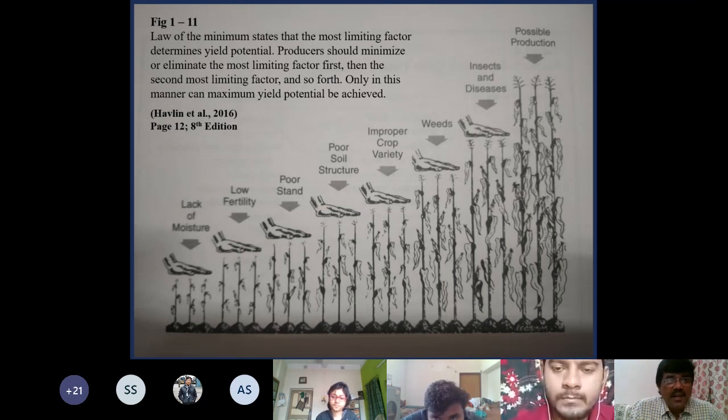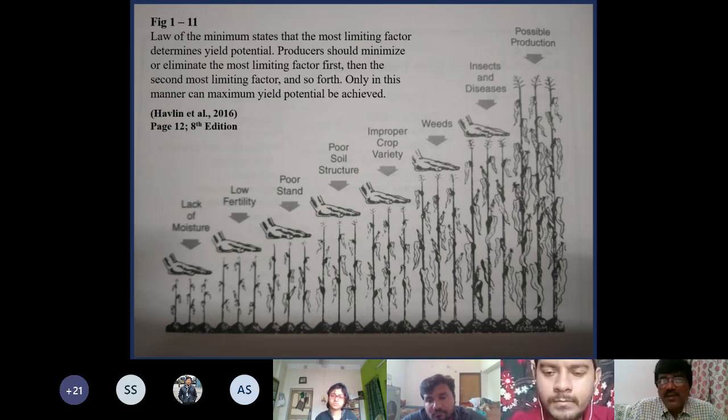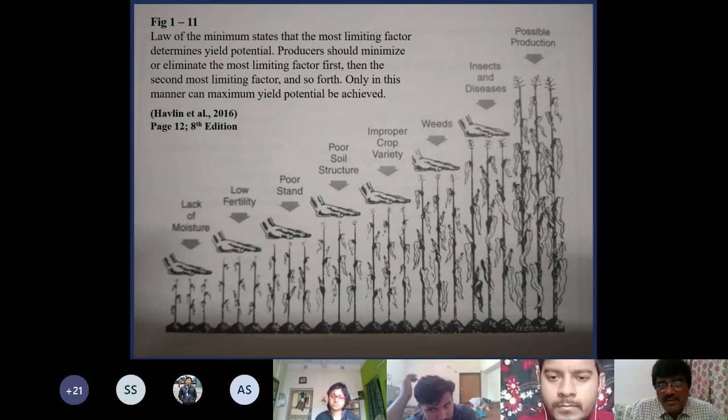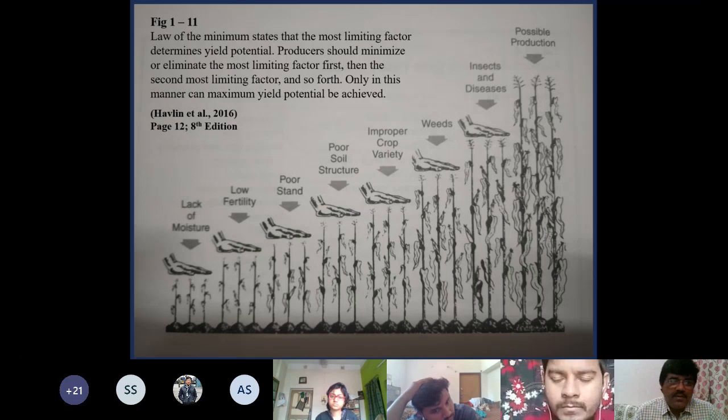So you can read it. The law of minimum states that the most limiting factor determines yield potential. Producers should minimize or eliminate the most limiting growth factor first, and if they have overcome the first, the next will become the limiting factor, and so on. It will go.